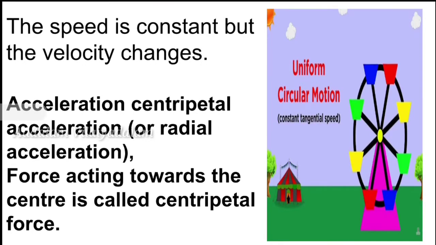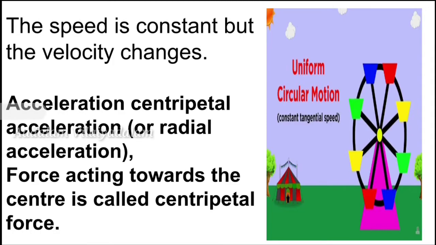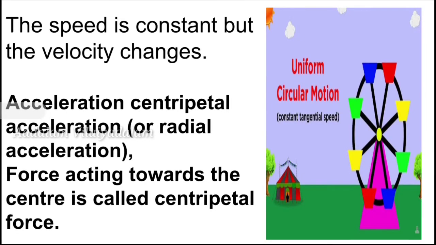Since this acceleration is perpendicular to the velocity of the particle at every instant, it is only changing the direction of velocity and not the magnitude, and that's why the motion is uniform circular motion. We call this acceleration centripetal acceleration or radial acceleration, and the force acting towards the center is called centripetal force.